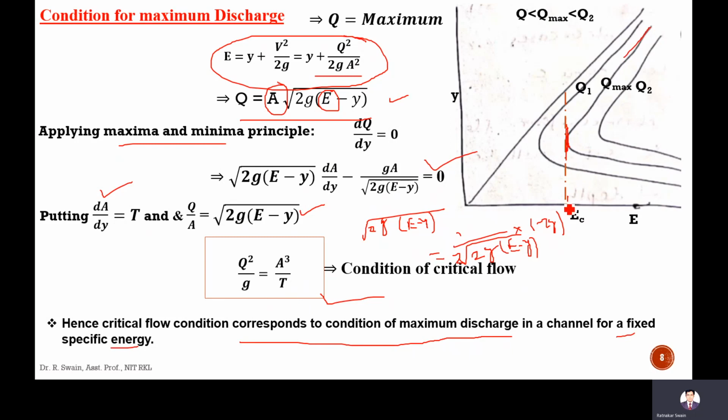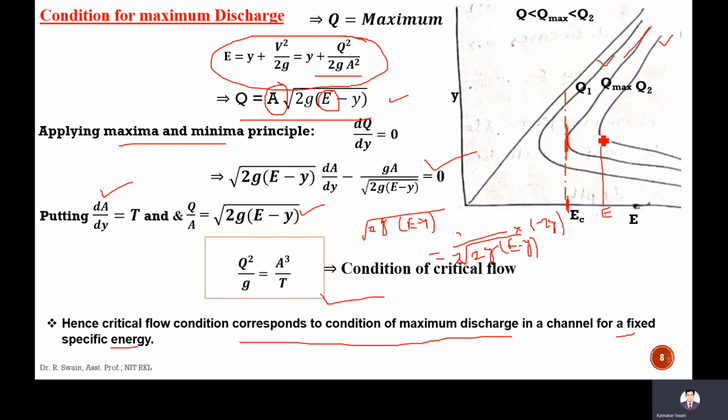For this particular specific energy, that is the minimum specific energy, Q is maximum. If you increase or decrease Q, then you have to change the specific energy. At the new specific energy only can you change the discharge. If you are changing the discharge, the minimum specific energy will change.